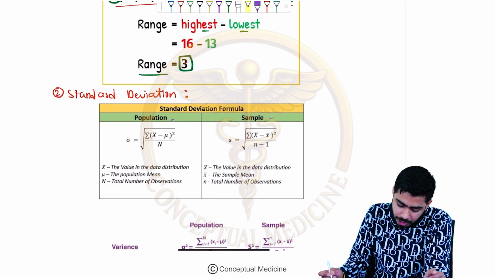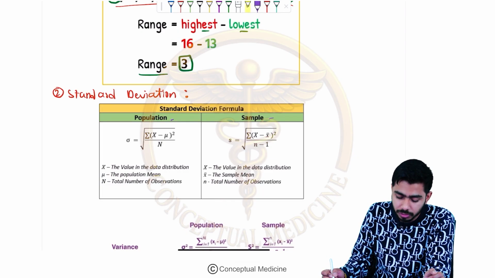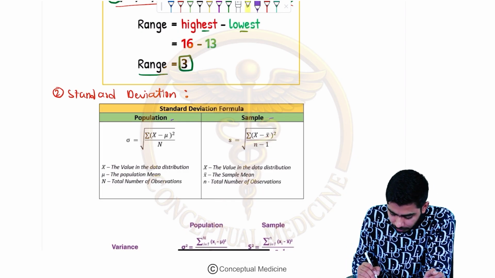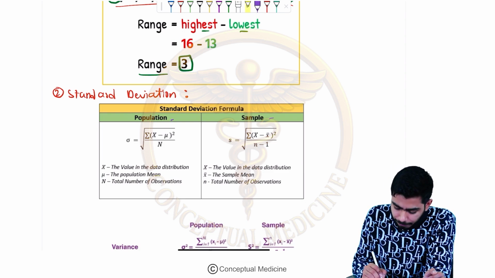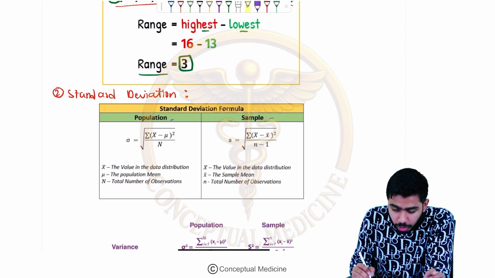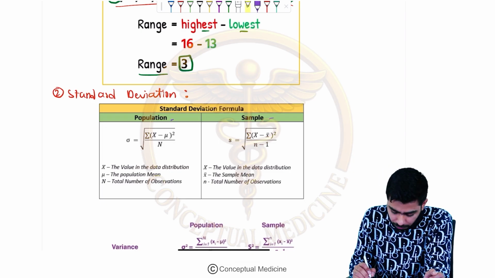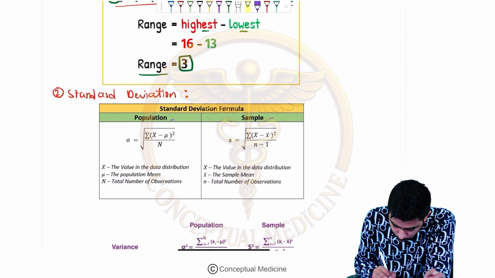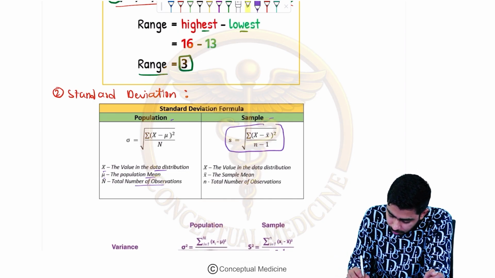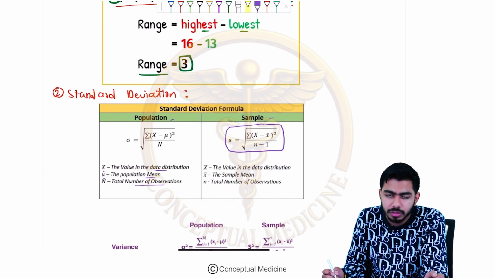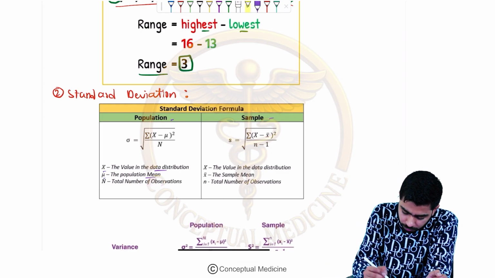For the population, they are saying square root of the sum of differences between the value of the data distribution and the mean. So mu over here is the mean, x is the value of the data distribution, and n is the total number of observations, right? This is the formula for the population and this is the formula for the sample. So you just need to remember 2 things over here, right?